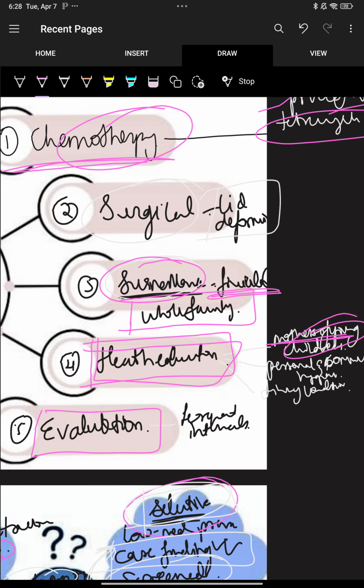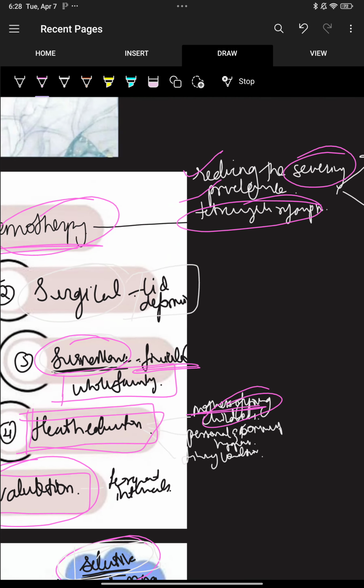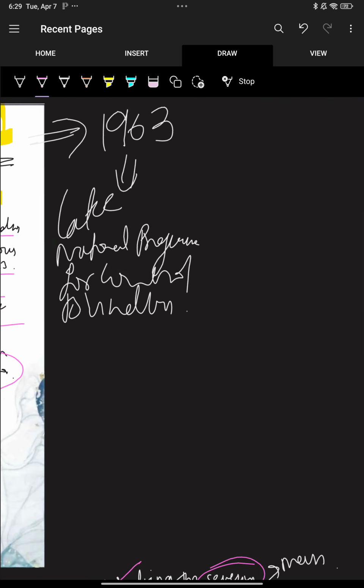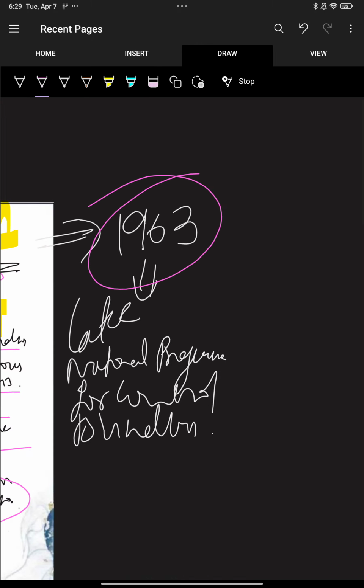Then we have evaluation. The trachoma control program must be evaluated at frequent intervals. Evaluation is a major topic to control and prevent ectropion and trichiasis. What you have to remember here is that the trachoma control program in India was introduced in 1963. Later, it became integrated with the National Program for Control of Blindness.